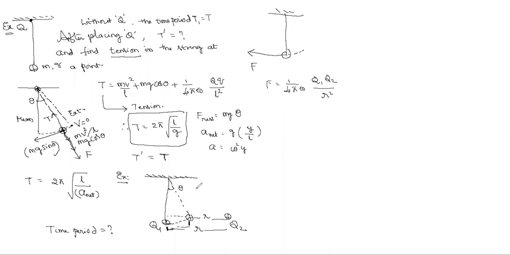And here another force is mg, downward. These two are perpendicular.